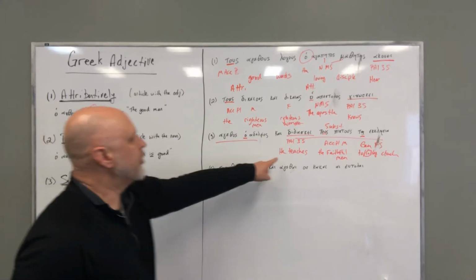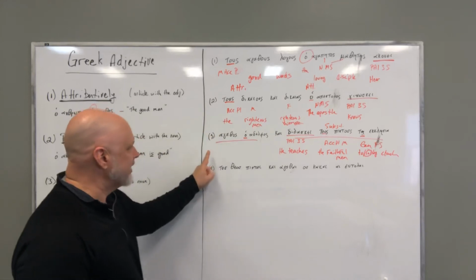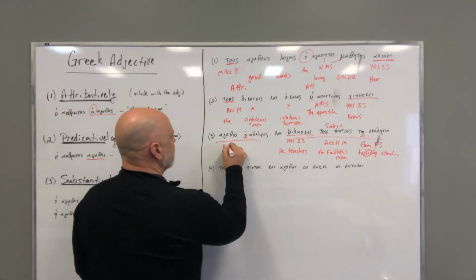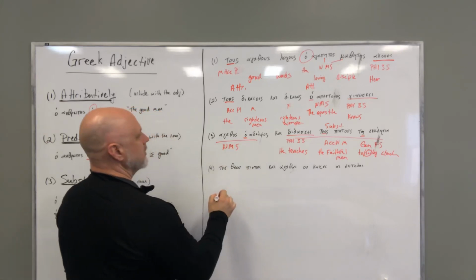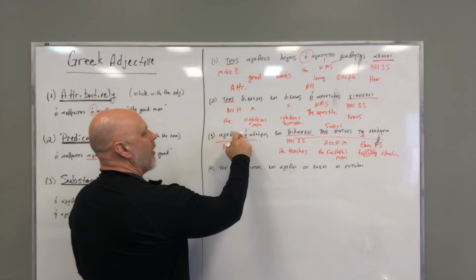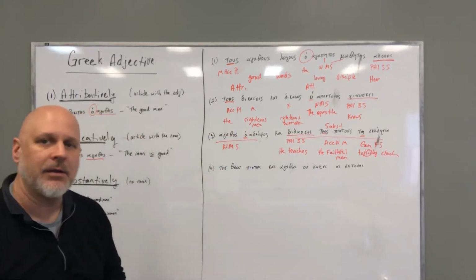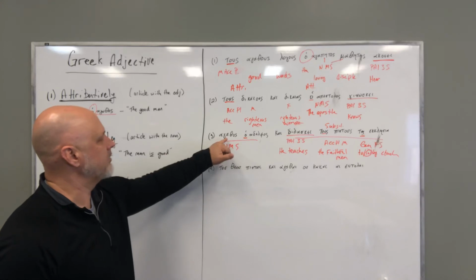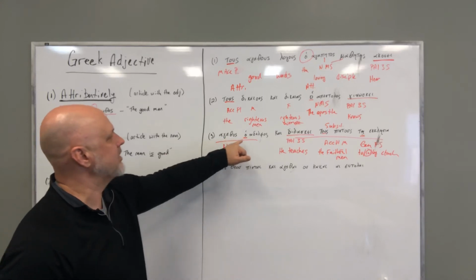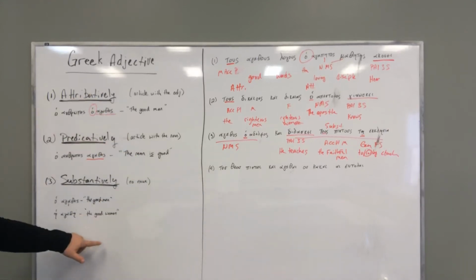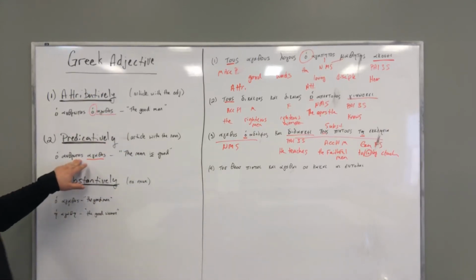Well, who's the he? Well, let's come back on this side of the kai, and I have a nominative, masculine singular, ho adelphos, but is my article connected to my adjective? No. My article is not connected to my adjective. My article is connected to my noun. And so that puts me where? It puts me in the predicative use.